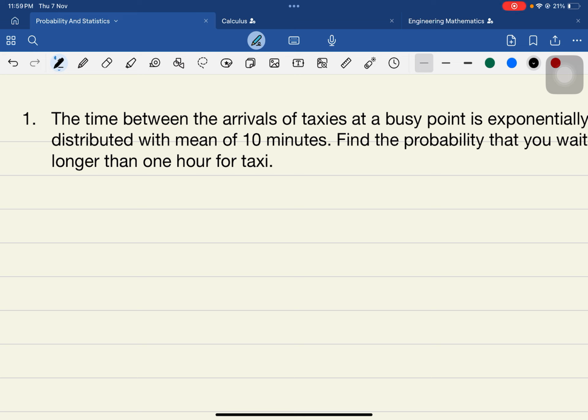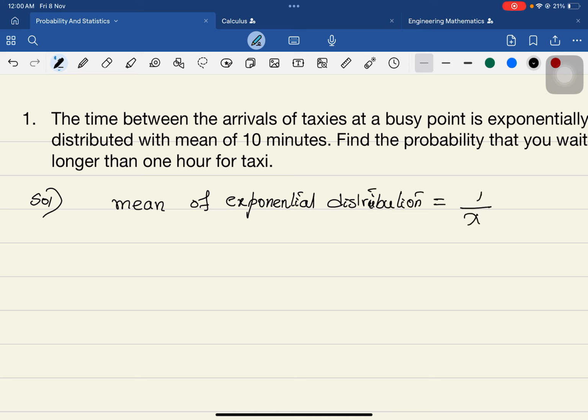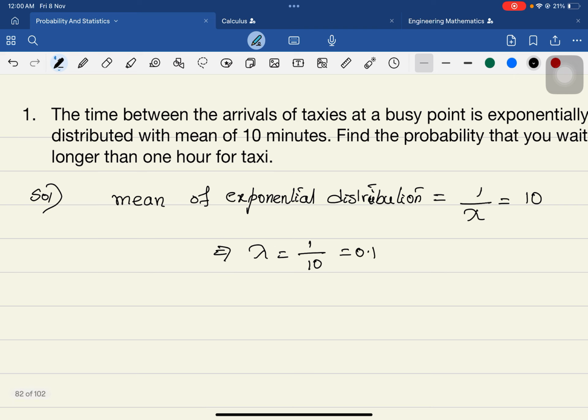So what was given here? Let us see, the mean of 10 minutes. What is the mean in the exponential distribution? The mean of the exponential distribution is equal to 1 by lambda and is given as 10 minutes. So what is the value of lambda? Lambda is equal to 1 over 10, that is equal to 0.1. So this is the value of lambda.